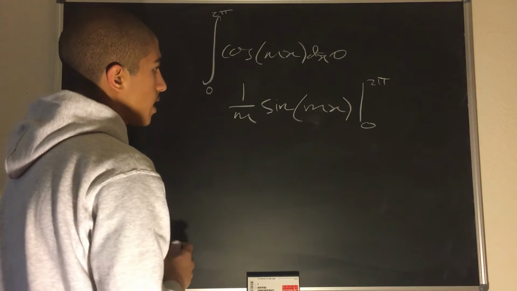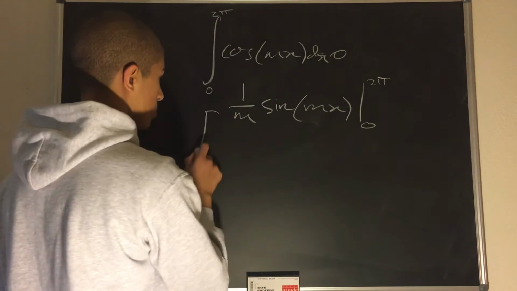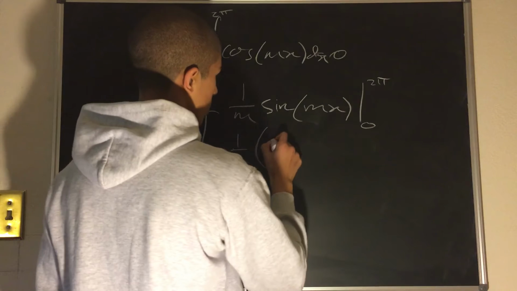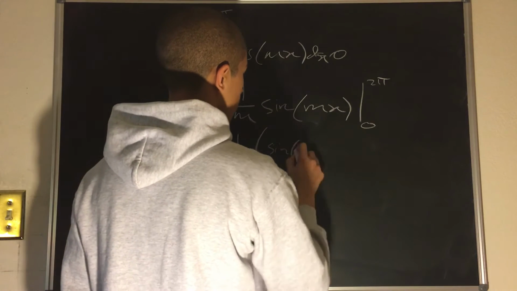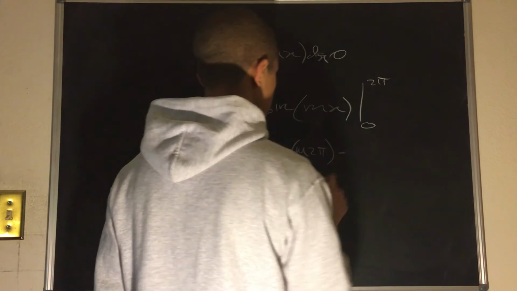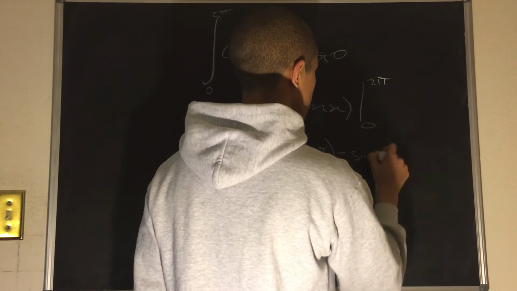So then this is equal to 1 by m into sine of m times 2 pi minus the sine of 0.